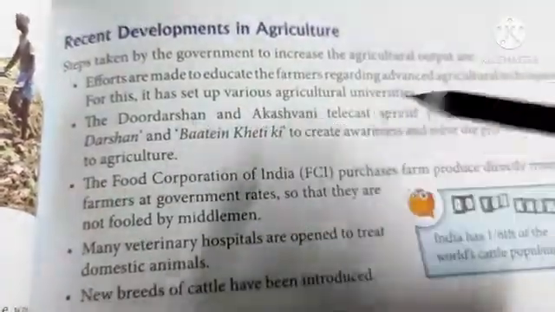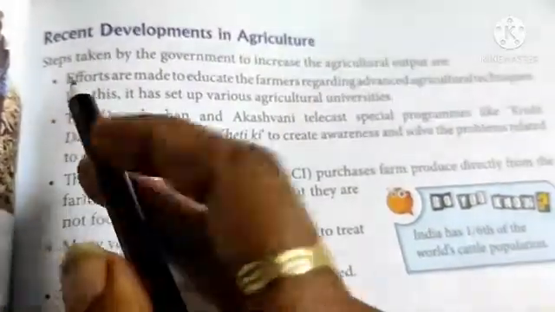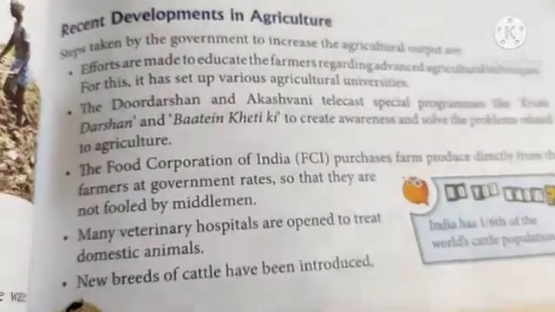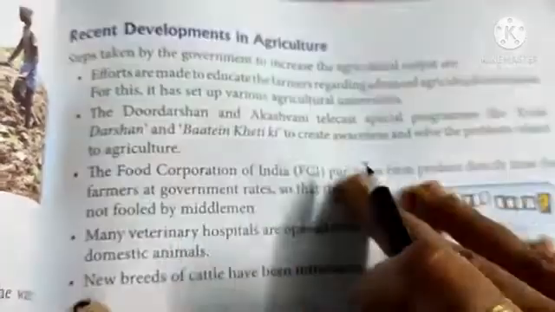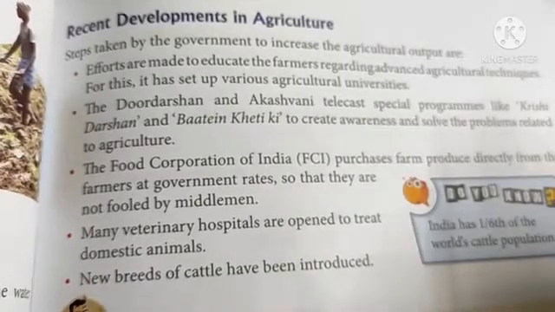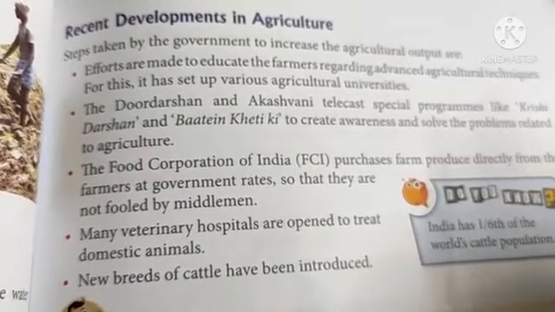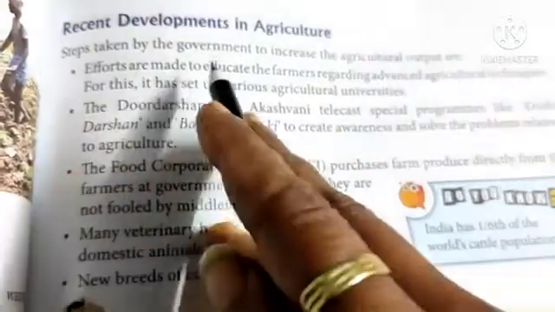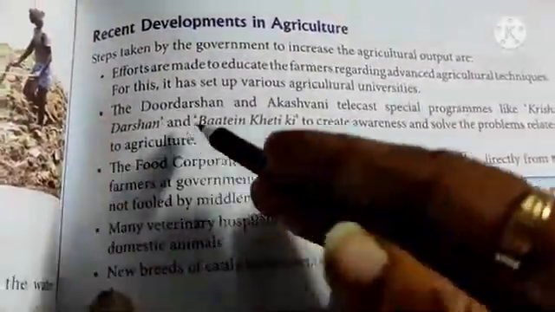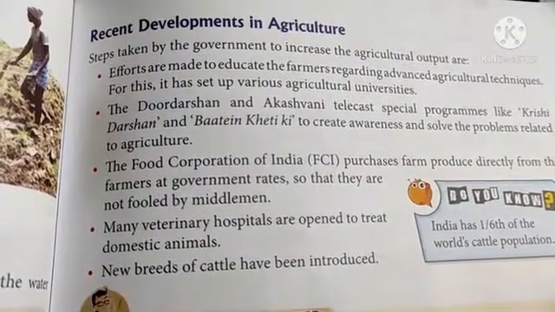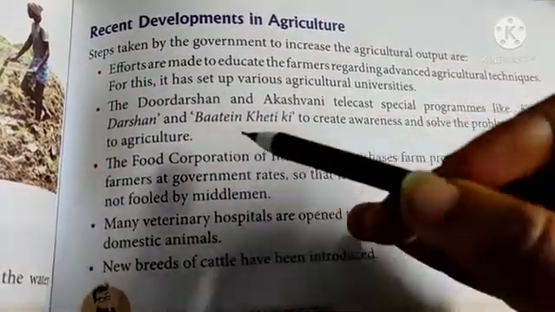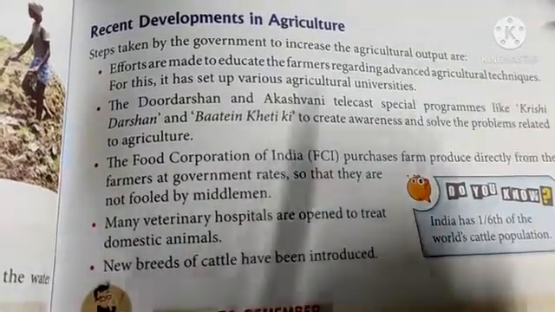Recent developments in agriculture. These are the steps taken by the government to increase the agriculture output. Number 1: efforts are made to educate the farmers regarding advanced agriculture techniques. For this, it has set up various agriculture universities.